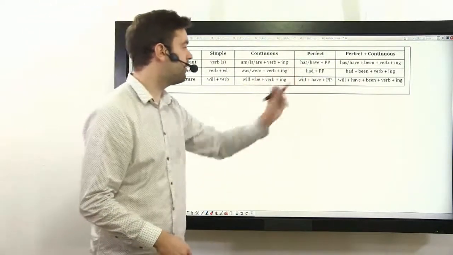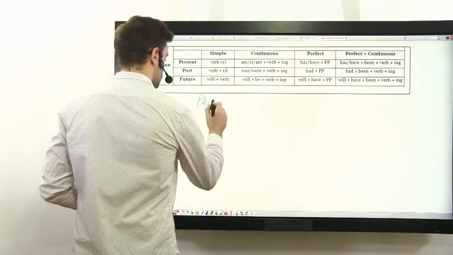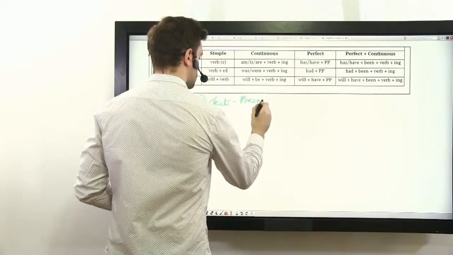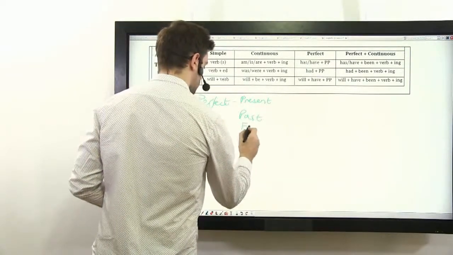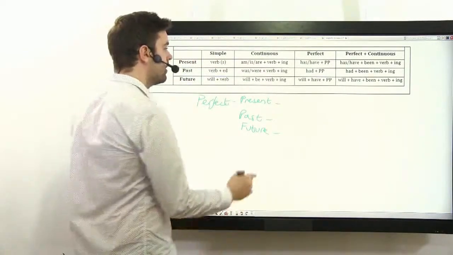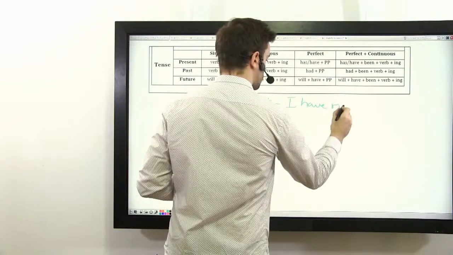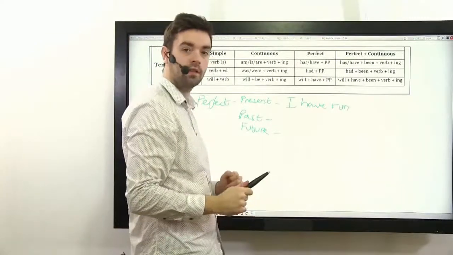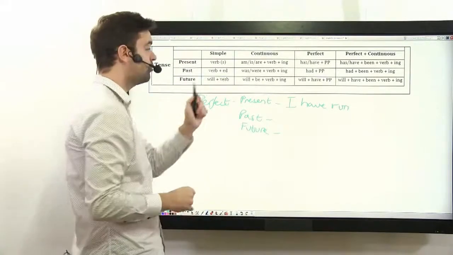So now let's look at the perfect tense. The perfect. We've got the present, the past, and the future. So the present perfect, I have run. Remember, we use the past participle. The past participle of run is run.